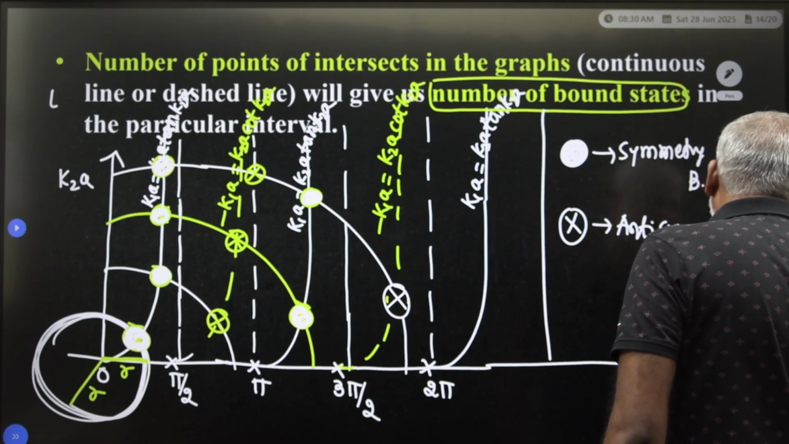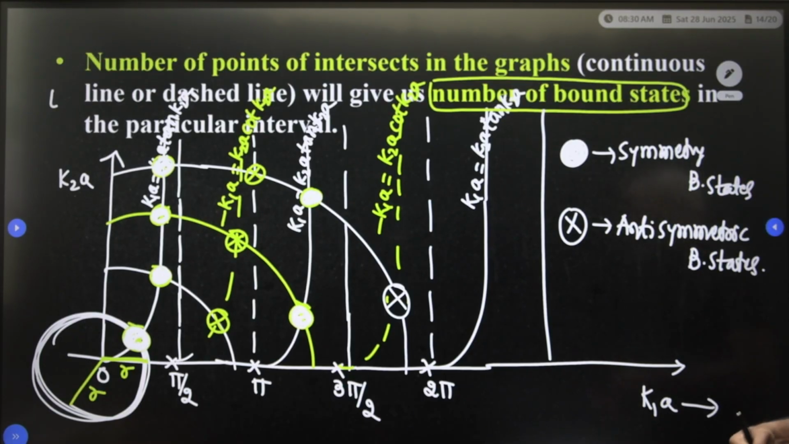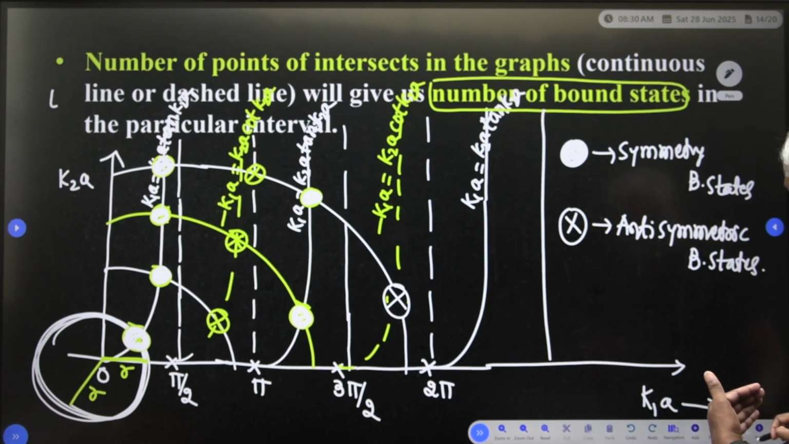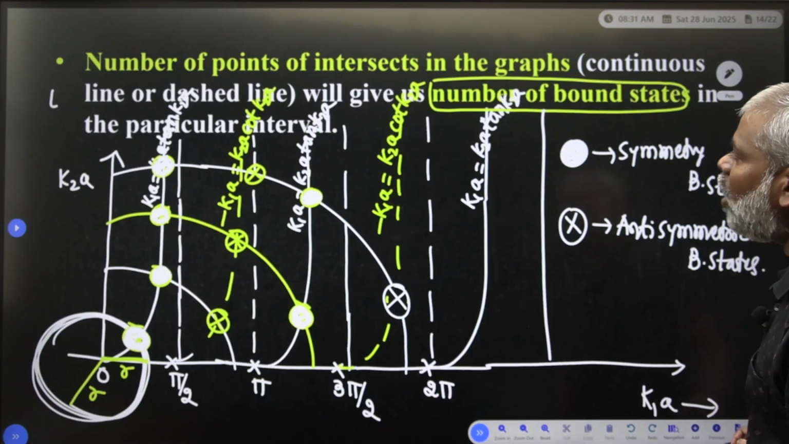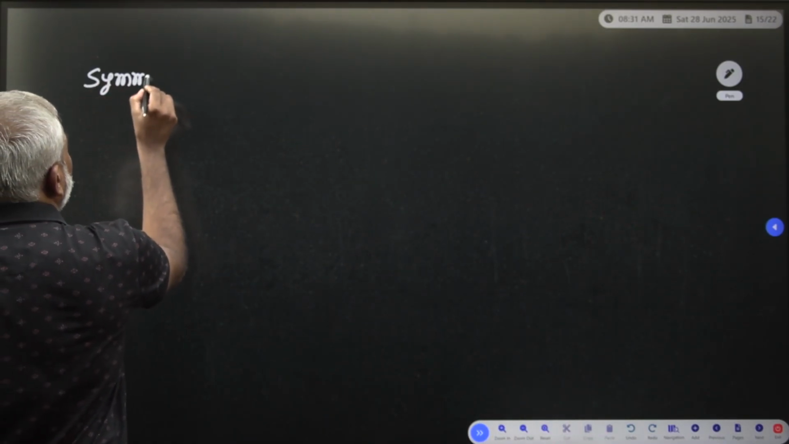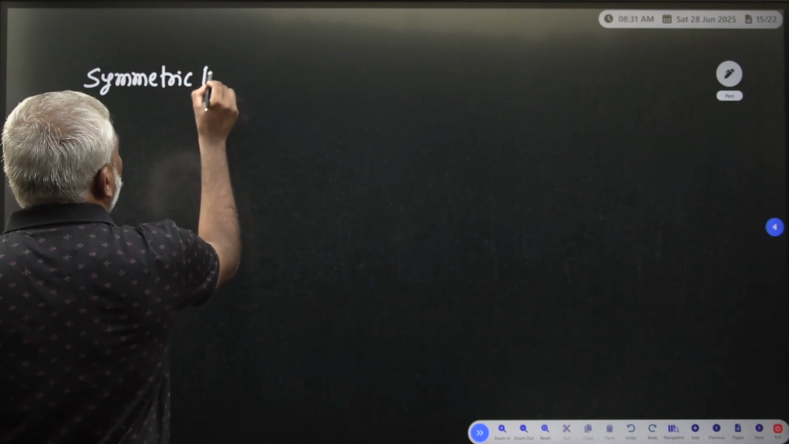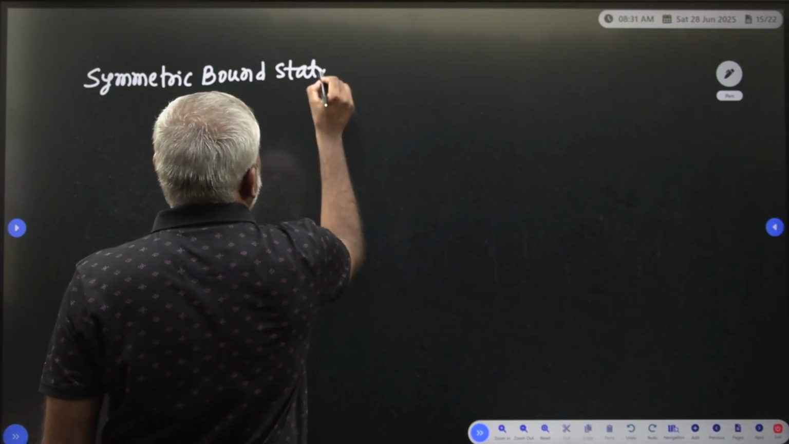So the anti-symmetric bound state is the cross. From the diagram you are able to see, first we have to observe the symmetric bound states. How do we observe the symmetric bound states? First we take the symmetrical bound states. I am observing the symmetrical bound states.